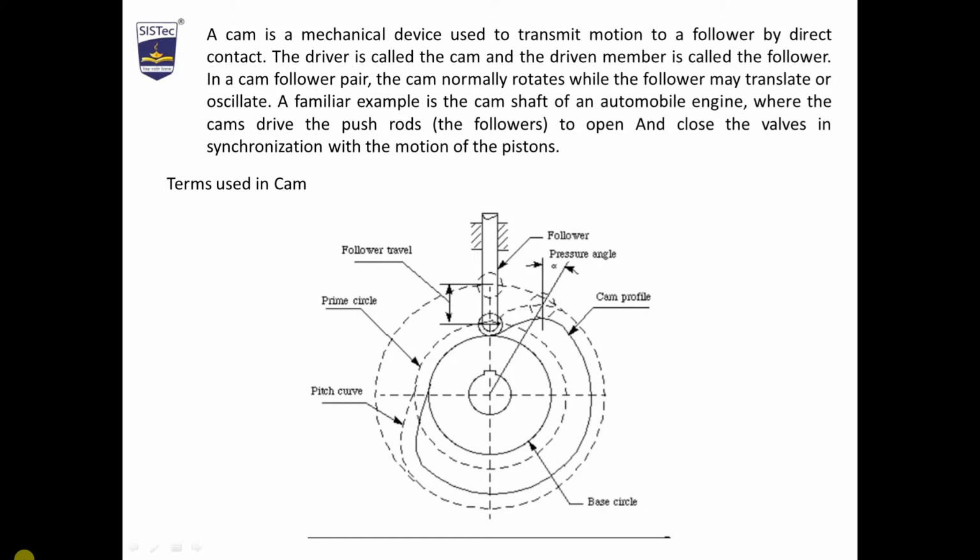In a cam follower pair, the cam normally rotates while the follower may translate or oscillate. A familiar example is the camshaft of an automobile engine, where the cams drive the push rods to open and close the valves in synchronization with the motion of the piston.